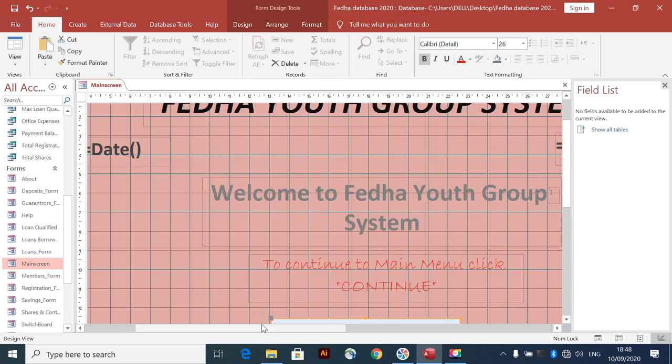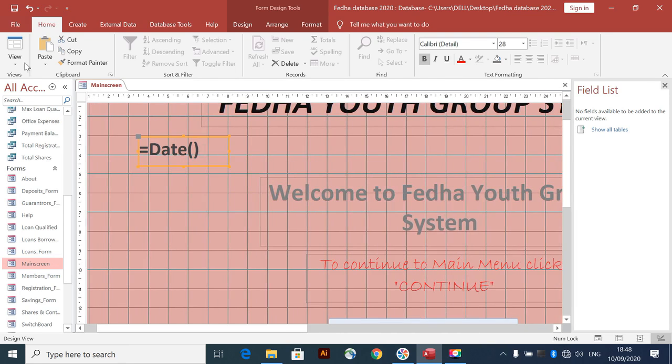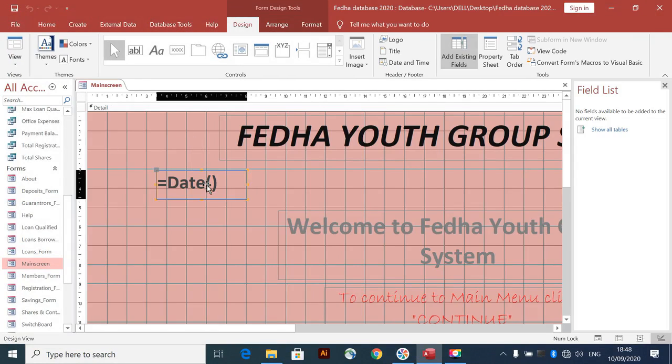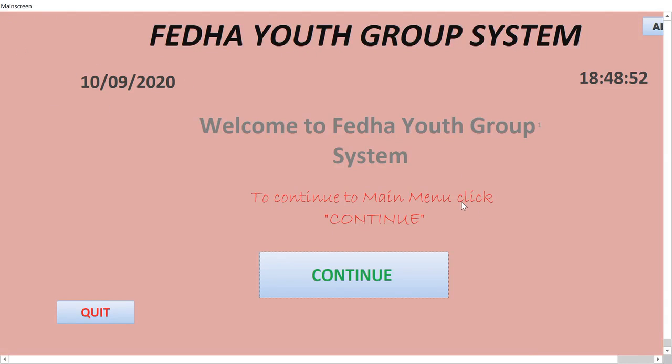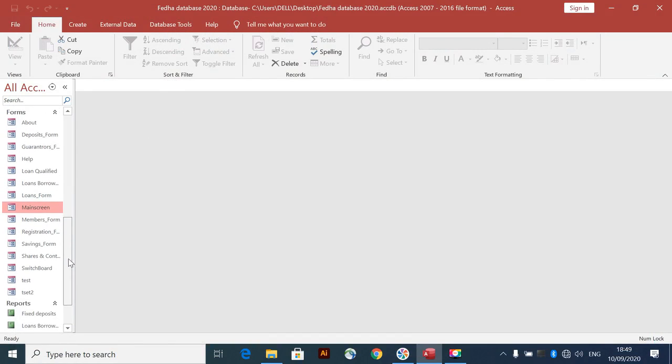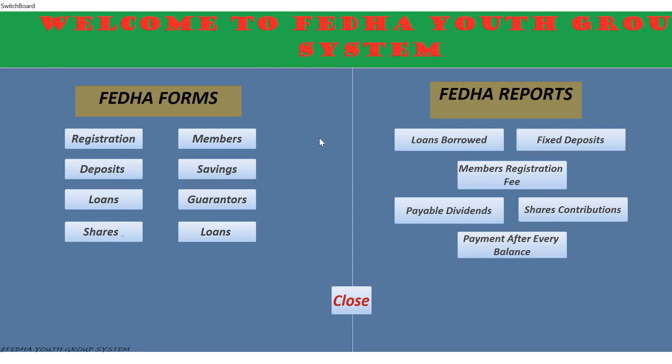Also there was an error in the date. Let us see. Okay, there is an error right here. Let us solve it right now. Okay, it seems that the space is too small. Let us just enlarge it to see the problem. Maybe it is the space. Okay, now it's solved. It was a space. Okay, if you encounter any problem like that, maybe you just make it large. Okay, so the next thing is to develop the switchboard.